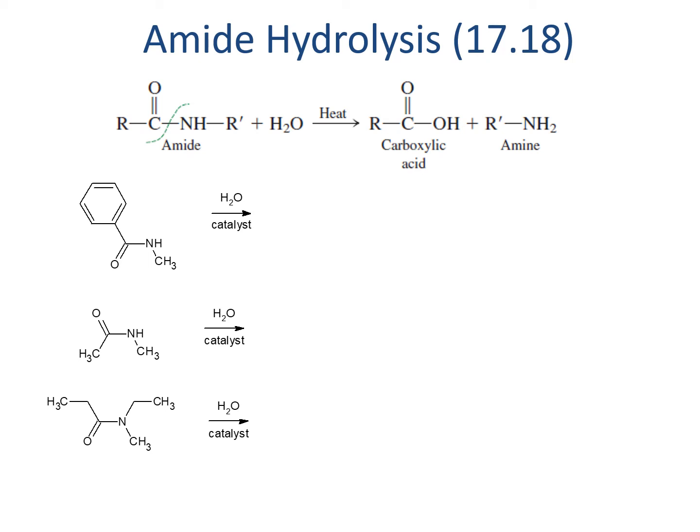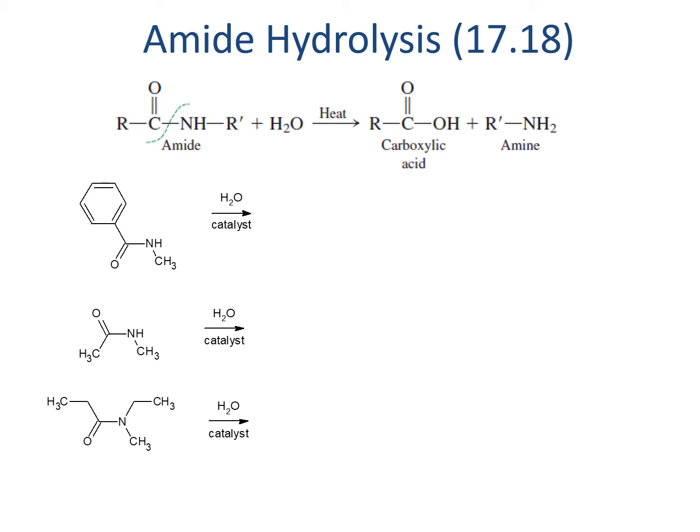bond. When amides are hydrolyzed, they break up into the carboxylic acid and amine pieces that form them in the first place. That means that the carbonyl carbon and the nitrogen will be separated, and that the carbons all the way up to the carbonyl will become a carboxylic acid, and all the carbons other than the carbonyl carbon that are connected to the nitrogen will become an amine.